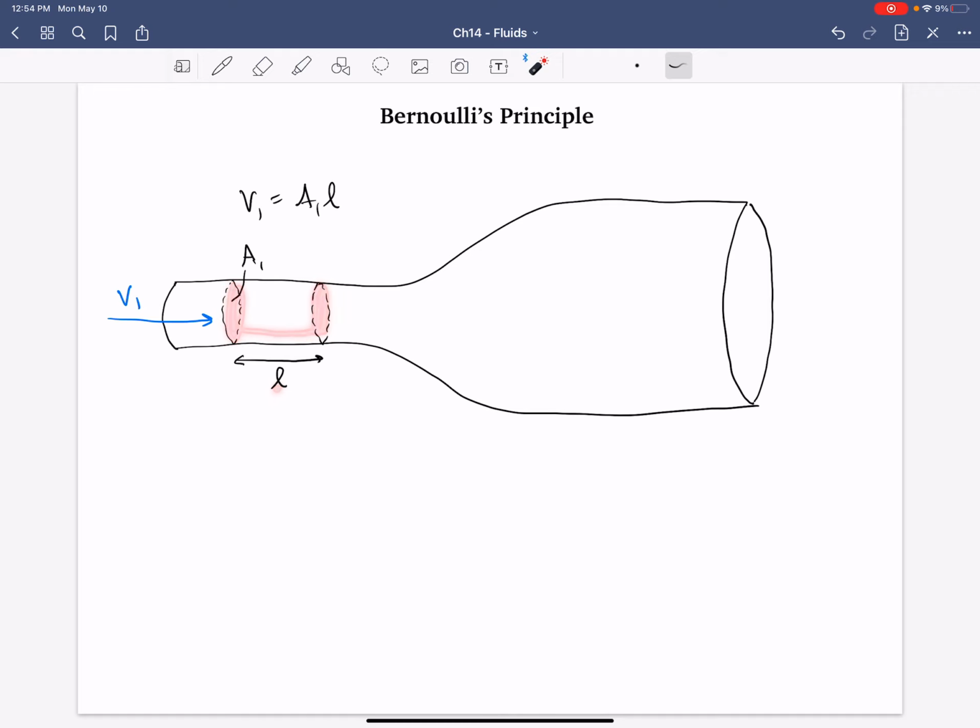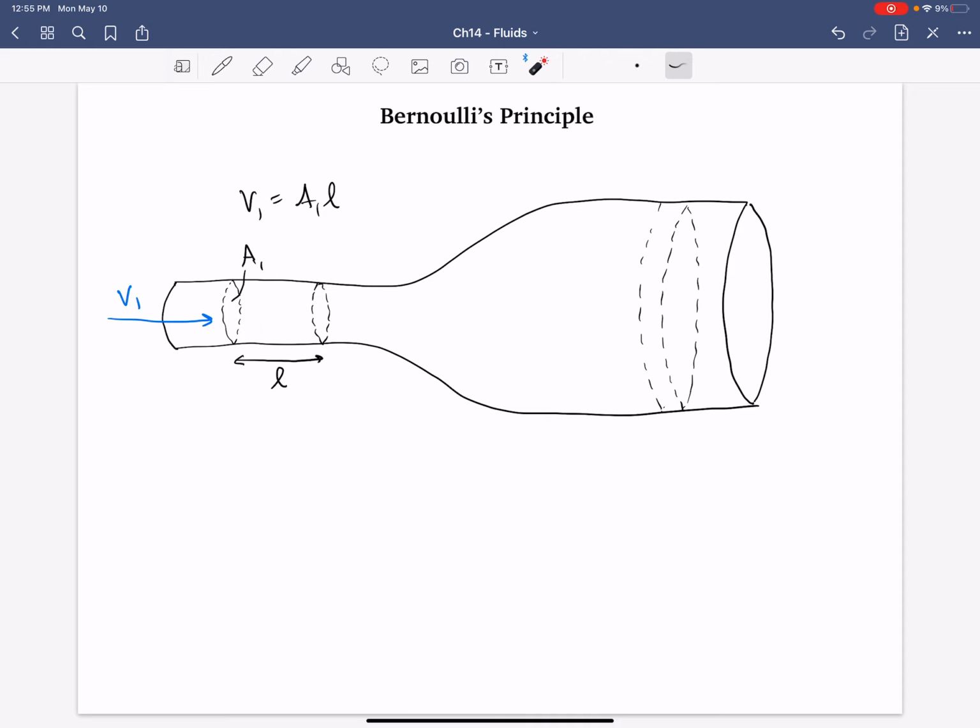It doesn't matter what L is, it's just, well, it's always filling up this pipe, and every instant of time, that cross-sectional area is kind of moving this way, right? So in a given time, it's sweeping out a volume. So the same thing is happening over here at the larger section. We have another cross-sectional area. This time it's much larger, but that's okay. Let's see. Let's do this. Okay. So now this cross-sectional area, I allege, has the same volume as over here.